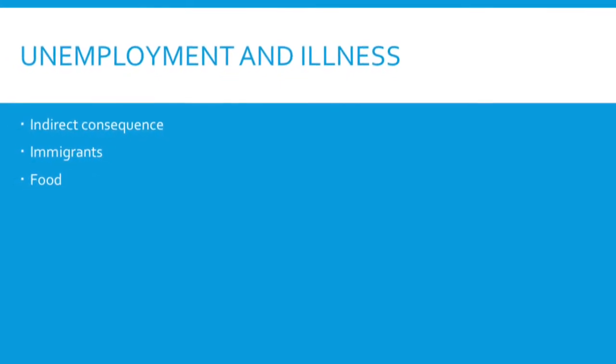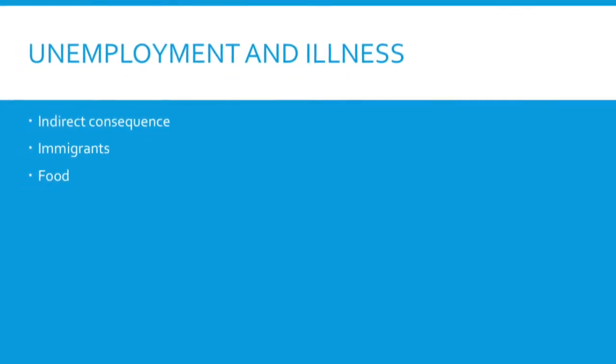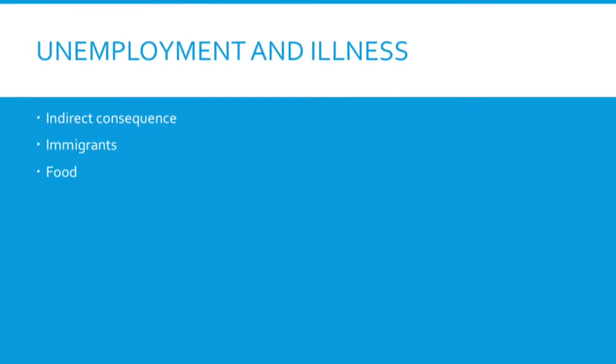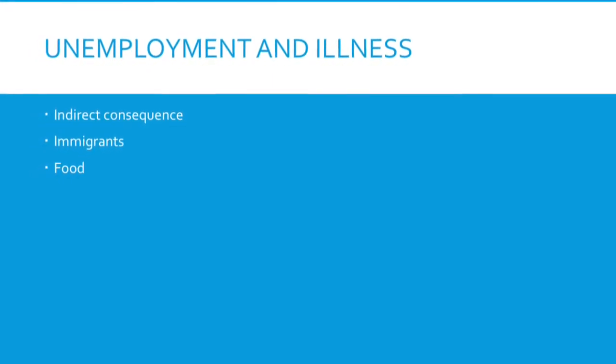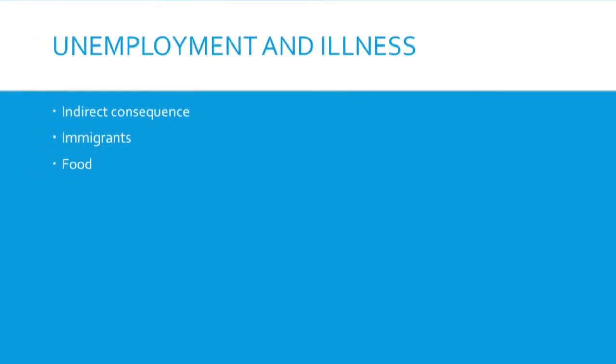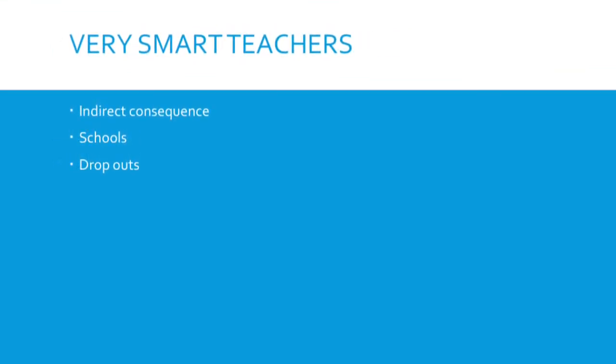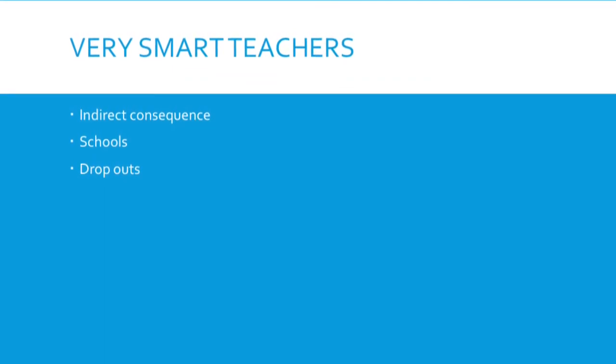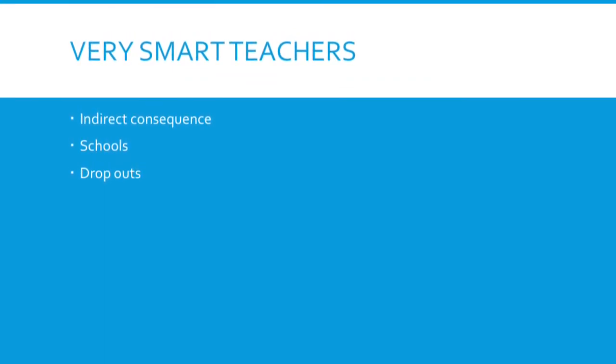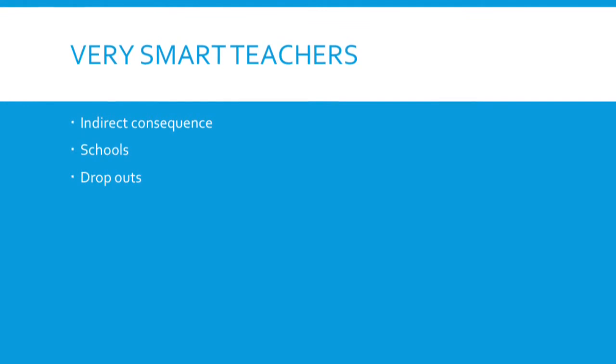Unemployment and illness. Many immigrants who were ill were sent back to their countries of origin, along with immigrants who were unemployed, although illness still struck people who lived in Canada. Very smart teachers. Teachers were pretty well off during the Depression due to being so busy. Many unemployed people returned to school, therefore the teachers had people to teach.